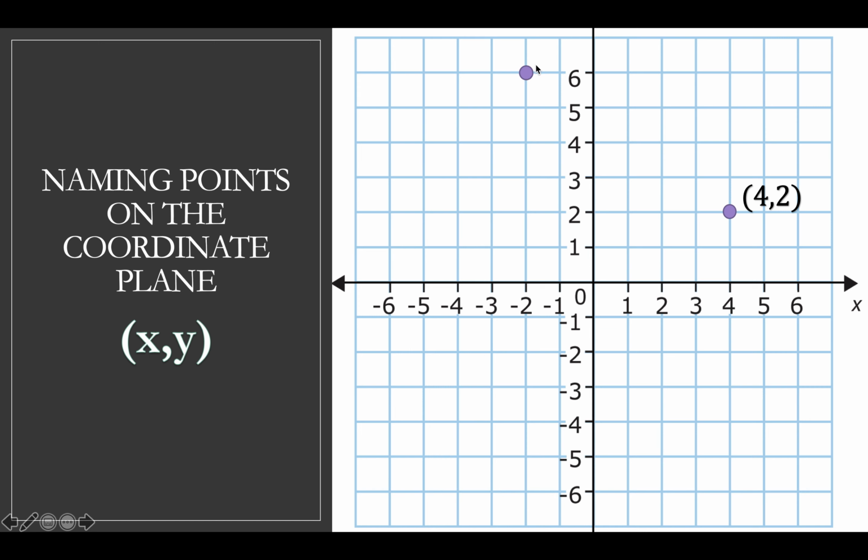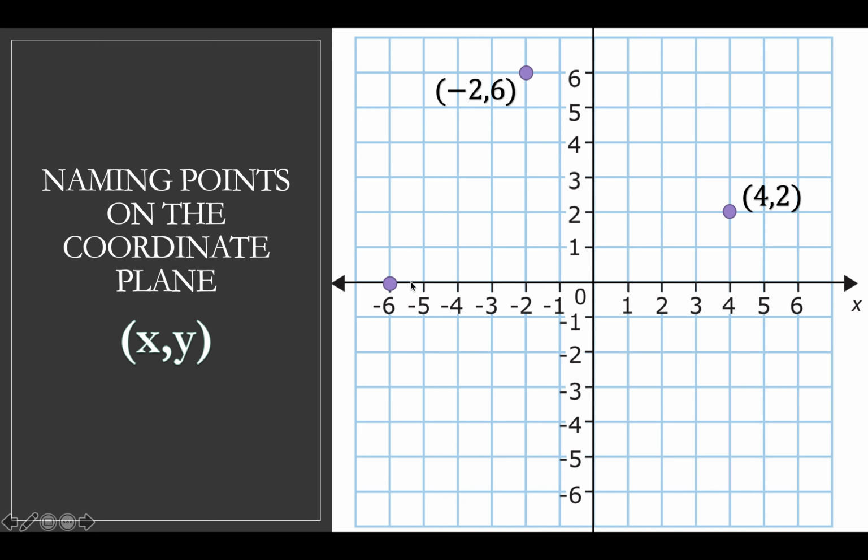So again, that's not the only point where y is 6. It's also 6 here and here. Any point along this horizontal line would be a point where y equals 6, and we would use 6 as the y-coordinate. But this is a unique point in that it's the only point where y is not only 6, but also x is -2. So again, we're going to put it in x, y order, so it's going to be (-2, 6), in parentheses, with a comma.